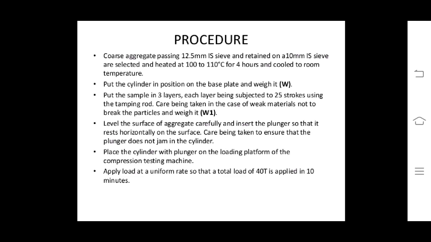Put the cylinder in position on the base plate and weigh it as W. Put the sample in 3 layers, each layer being subjected to 25 strokes using the tamping rod, care being taken in the case of weak materials not to break the particles, and weigh as W1. Level the surface of the aggregate carefully and insert the plunger so that it rests horizontally on the surface, taking care to ensure that the plunger does not jam in the cylinder.